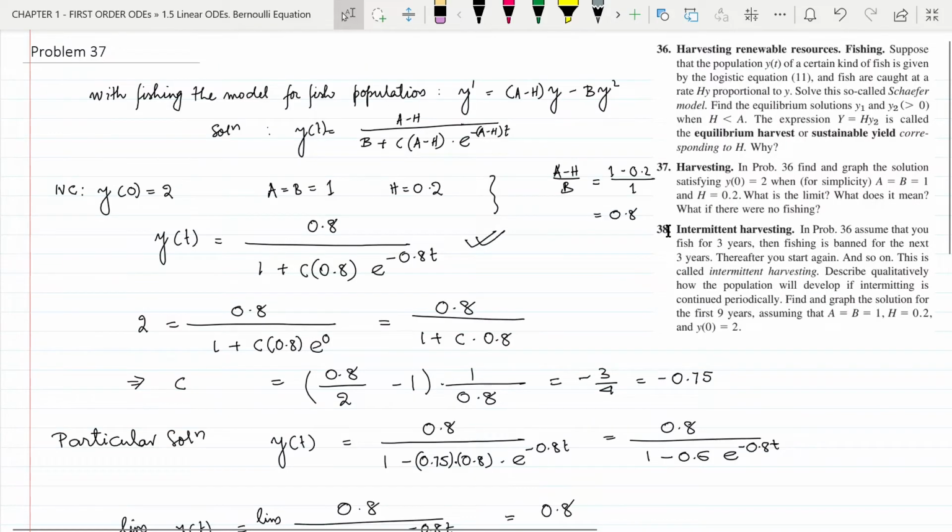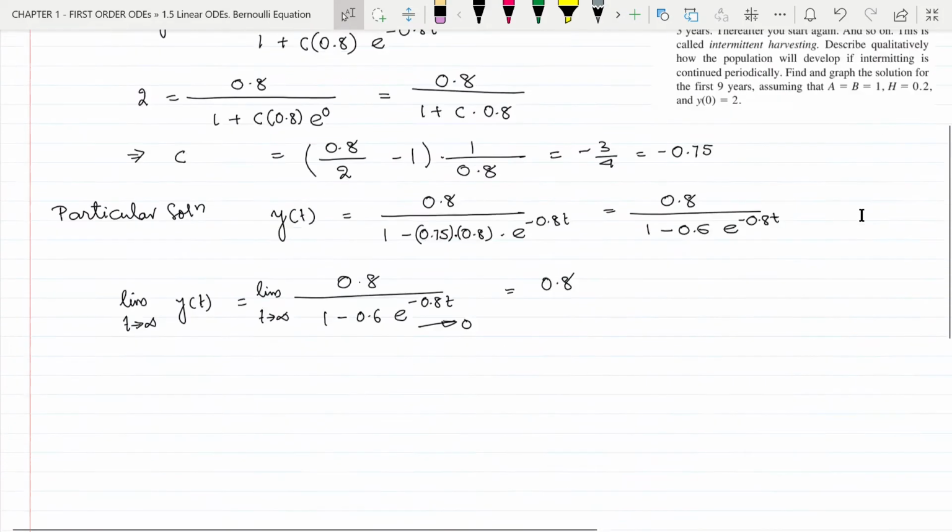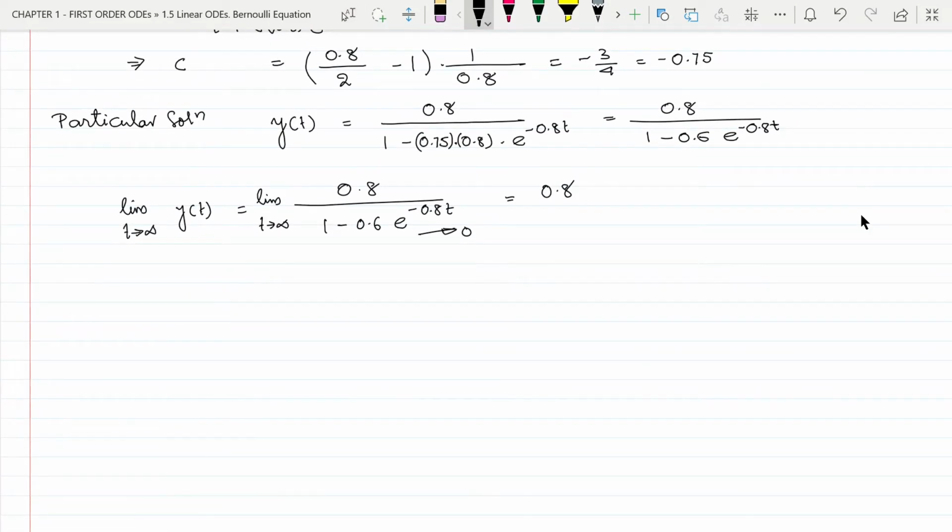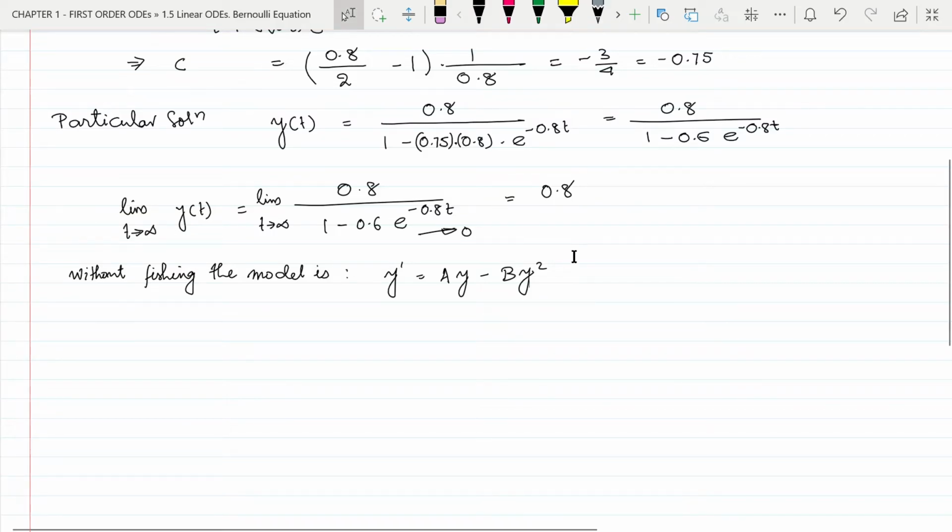Next, the question is asking, what if there were no fishing? Now, if there is no fishing, then the model of population will be the logistic equation. So, without fishing, the model is the logistic equation as we have discussed in the previous problem, which is y dash equal to ay minus by square. This equation is in the Bernoulli equation form.